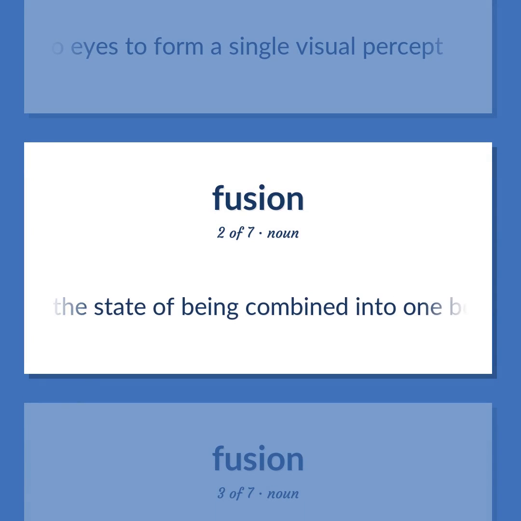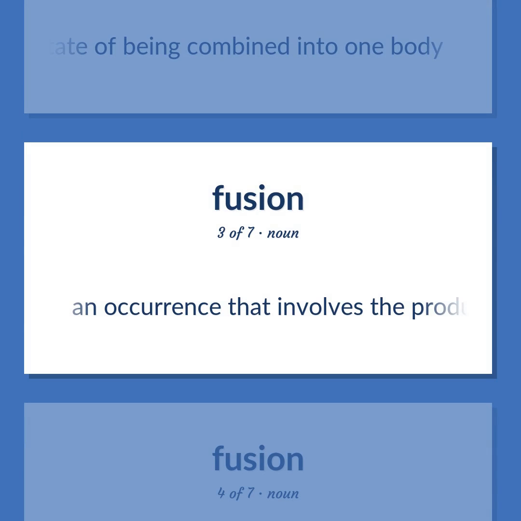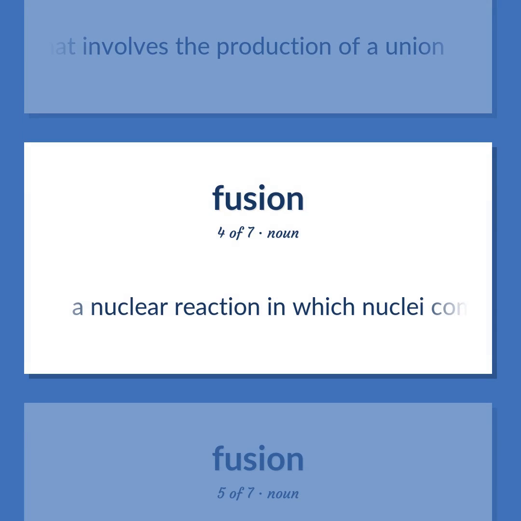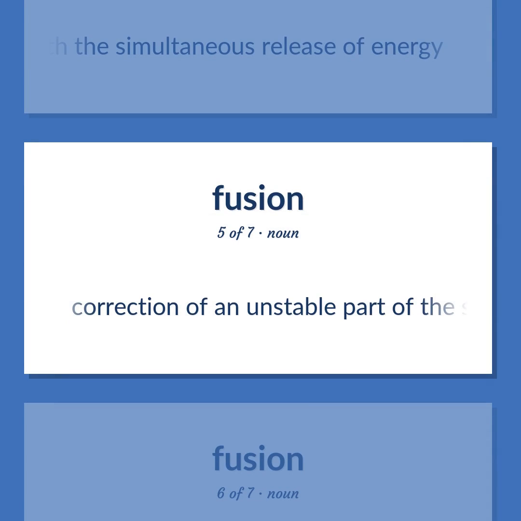The state of being combined into one body. An occurrence that involves the production of a union. A nuclear reaction in which nuclei combine to form more massive nuclei with the simultaneous release of energy. Correction of an unstable part of the spine by joining two or more vertebrae. Usually done surgically but sometimes done by traction or immobilization.